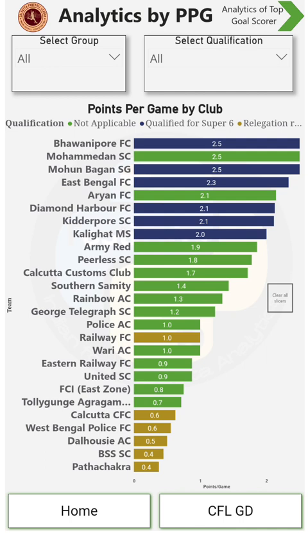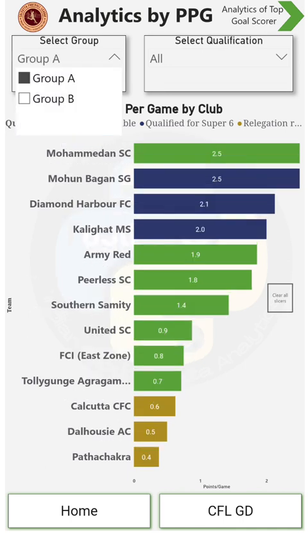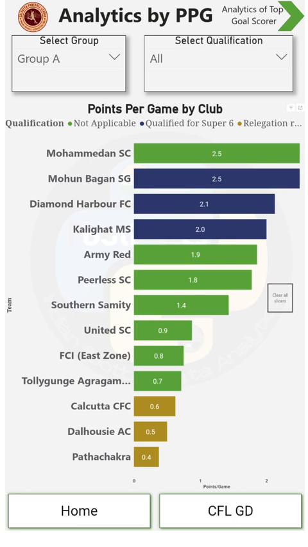that shows you the points per game achieved by the teams currently. As you can see, Bhawanipur FC, Mohammedan and Mohan Bagan Super Group have 2.5 points per game, out of which Bhawanipur and Mohan Bagan have qualified in the top three, and Mohammedan have yet to qualify. If you select Group A, you can see that Mohan Bagan Super Group, my apologies, has 2.5 points per game and they have already qualified for Super 6 based on the points table.